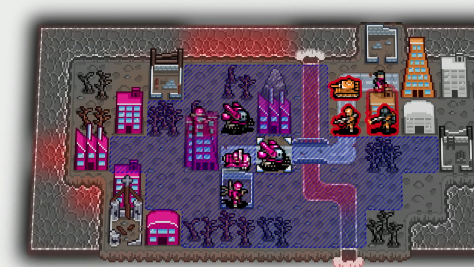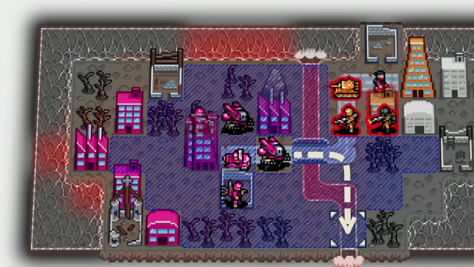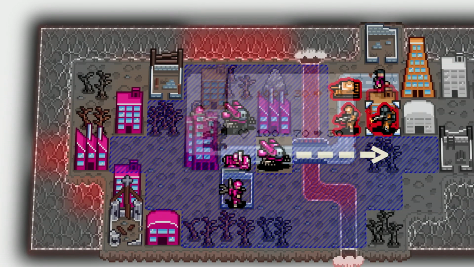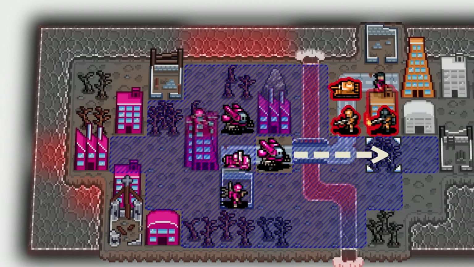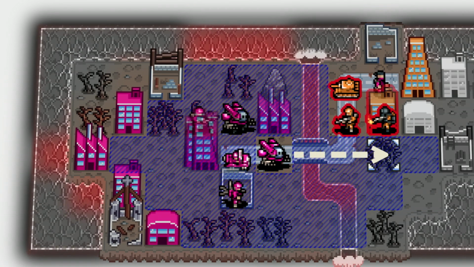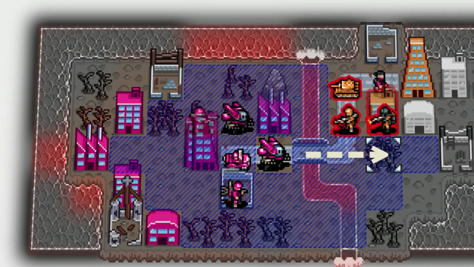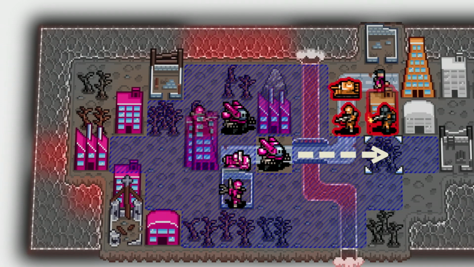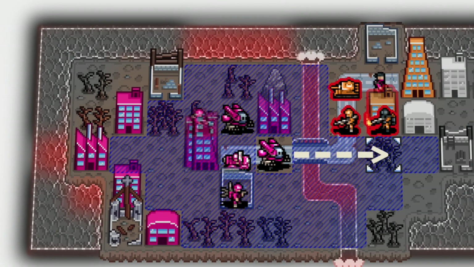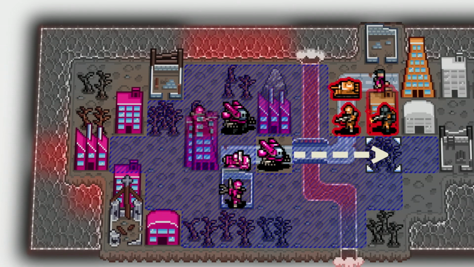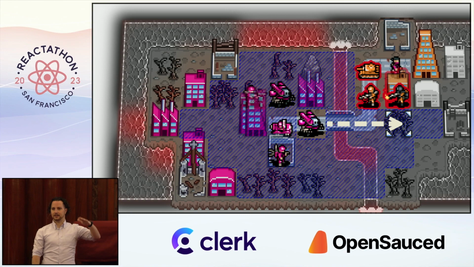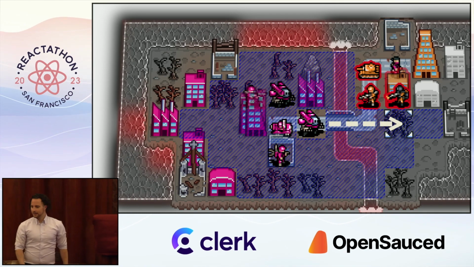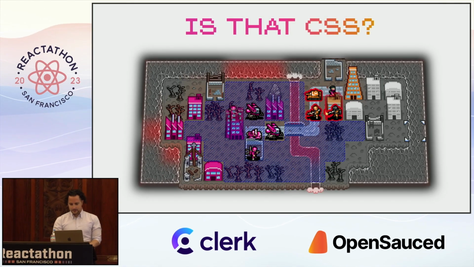When you highlight one of these units, you see this arrow that tells you how this unit is going to move, and it has this marching ant. So I'm cheating a little bit because the arrows are actually using SVG. But then this marching ants animation, that's a CSS animation as well. And do you see how this blue radius is drawn? That's also just rectangles with a mask image and a linear gradient that's rotated and turns off and on at certain steps. So yeah, it is CSS.